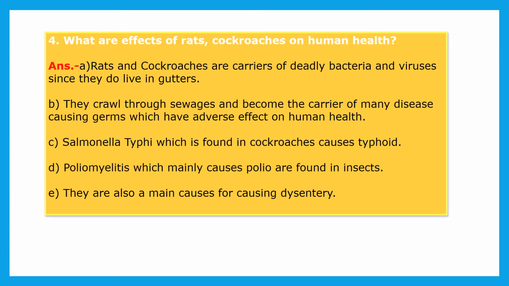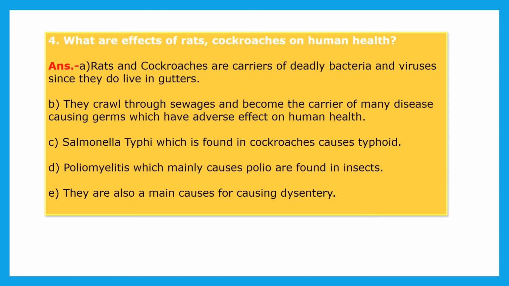They crawl through sewage and become carriers of many disease-causing germs which have an adverse effect on human health. So they can bring many diseases from their germs, and that can affect our health also.